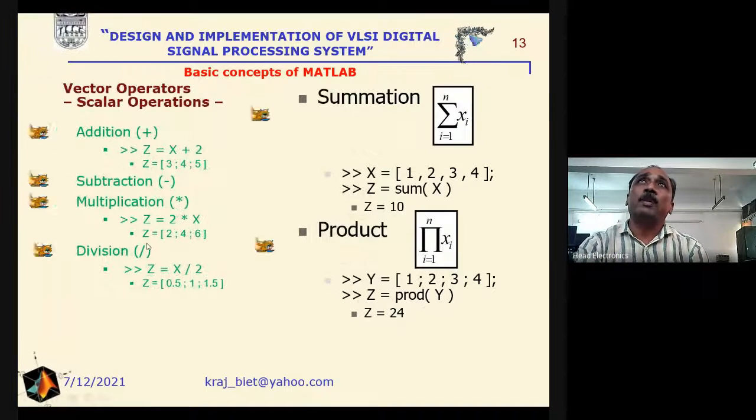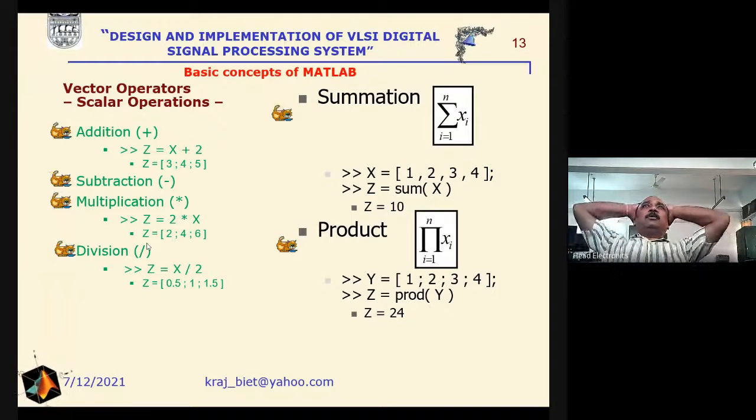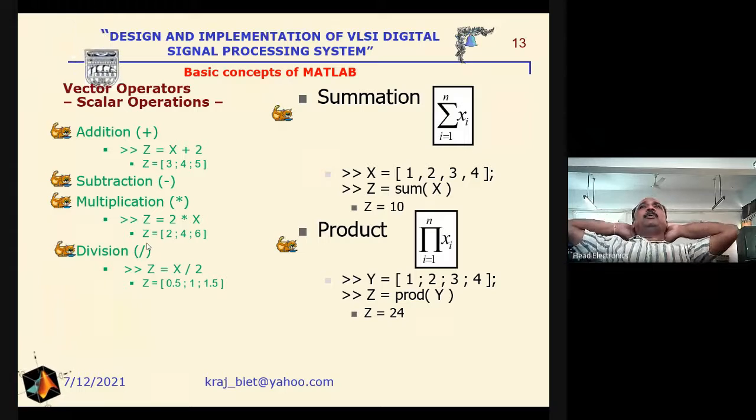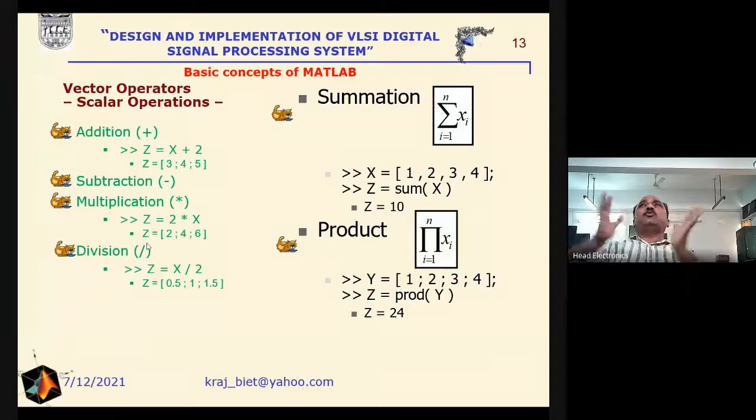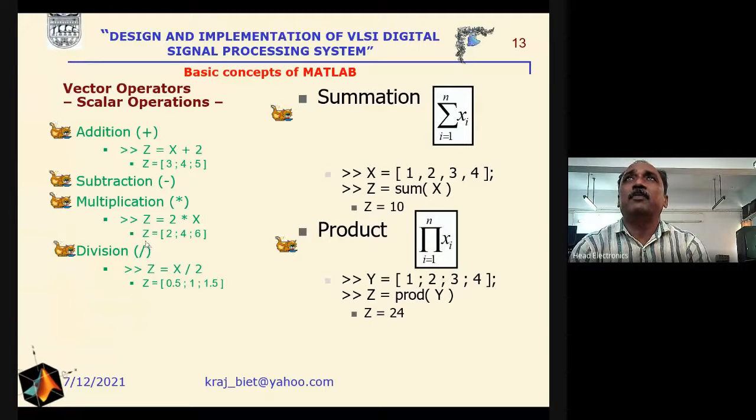Now, vector operators or scalar operations, as we have described in the previous PPT. If we are interested in adding the value 2 to a matrix, and the matrix is something like this, 1, 2, 3, and if we add 2 to this matrix, then we will get a new matrix, that is 3, 4, 5.